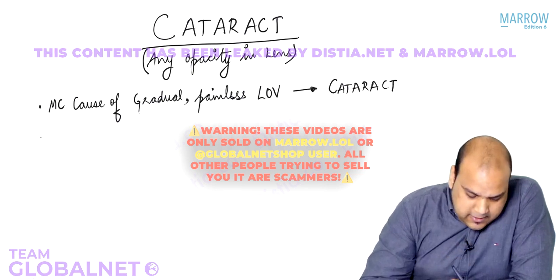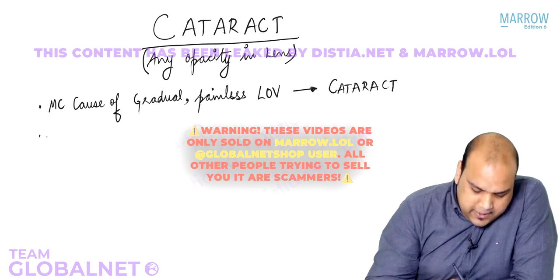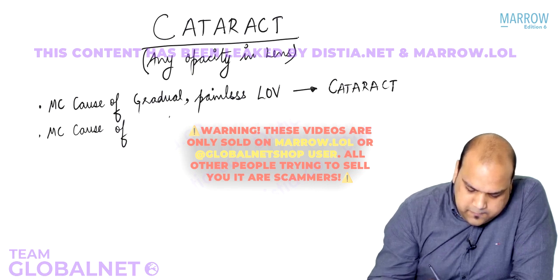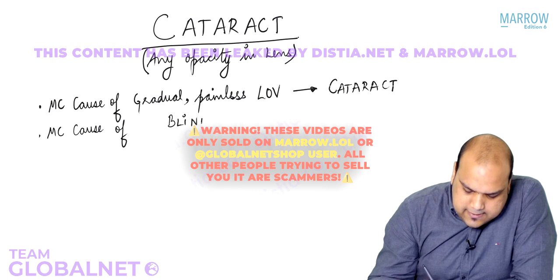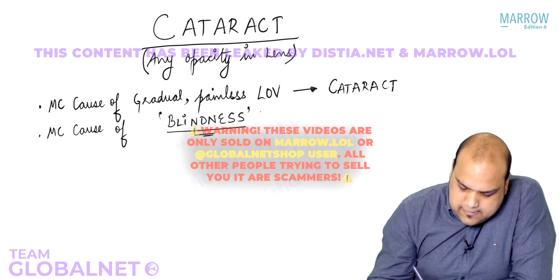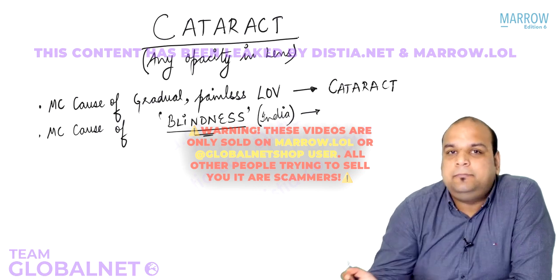Now, if I ask you a similar question, try to understand the difference. What is the most common cause of blindness? We are talking about India, obviously, guys. Most common cause of blindness in India.